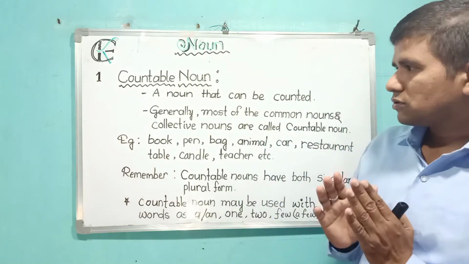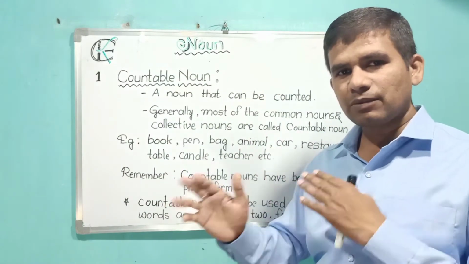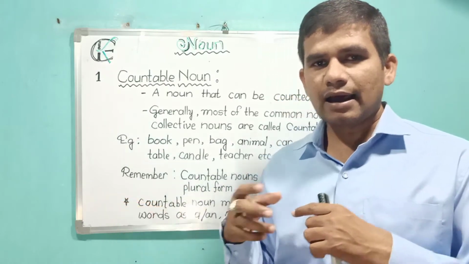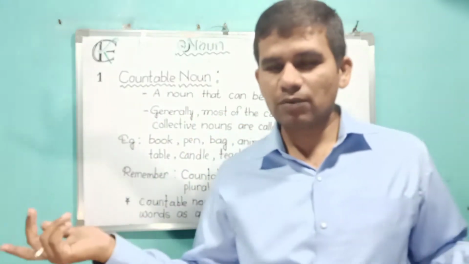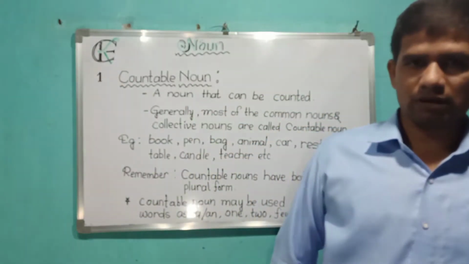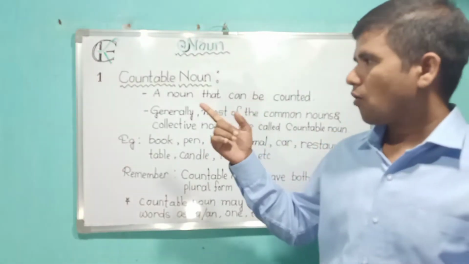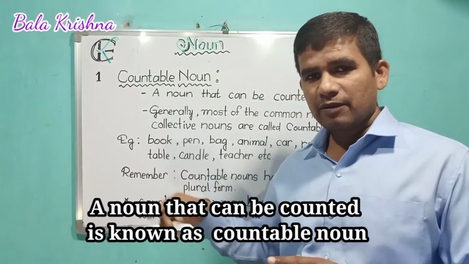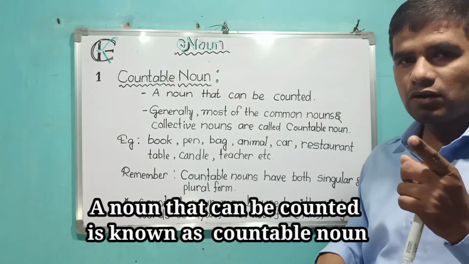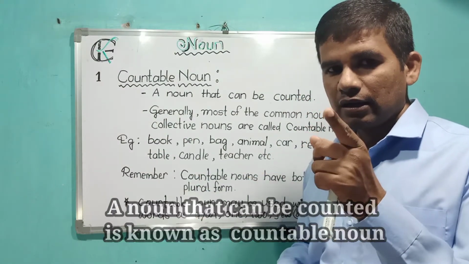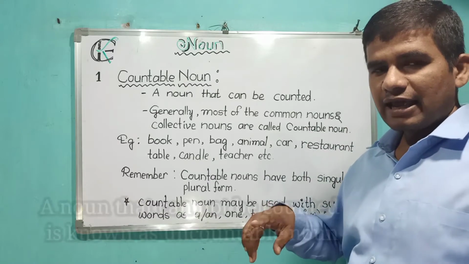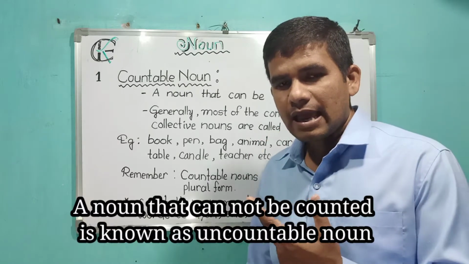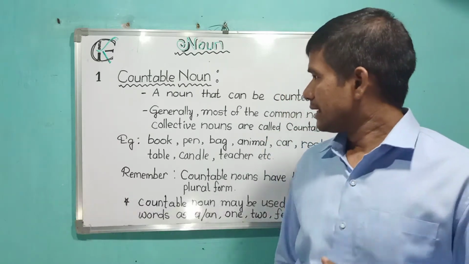Now we are going to discuss the difference between countable noun and uncountable noun. Let's get started. Point number 1. A noun that can be counted is known as countable, and on the other hand, a noun that cannot be counted is uncountable.